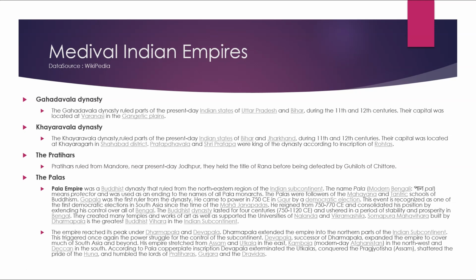His empire stretched from Assam and Utkal in the east, Kamboj, modern-day Afghanistan, in the northwest, and the Deccan in the south. According to the Pala copper plate inscription, Devpal exterminated the Utkals, conquered Pragjyotisha Assam, shattered the pride of the Huns, and humbled the lord of the Pratiharas, Gurjars, and Dravidas.